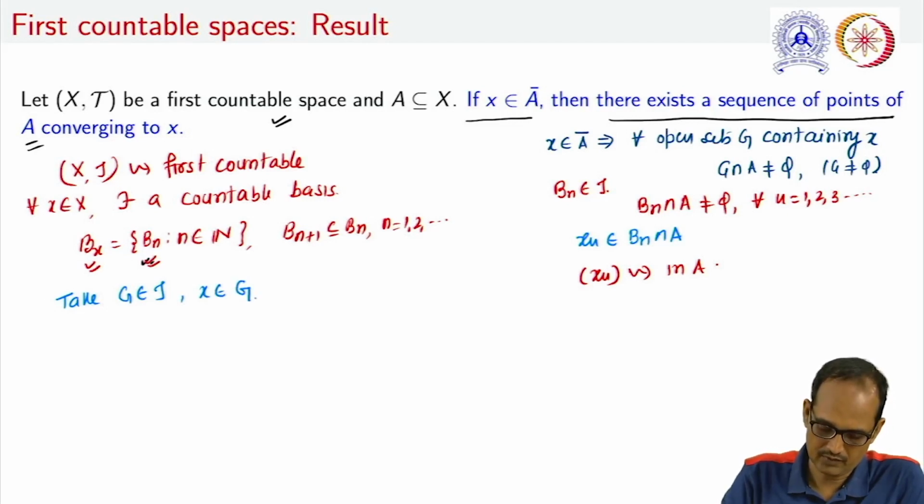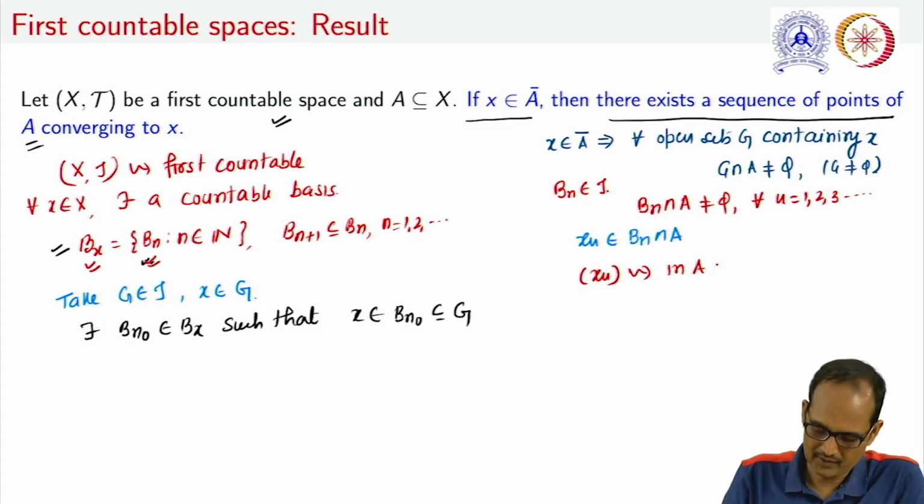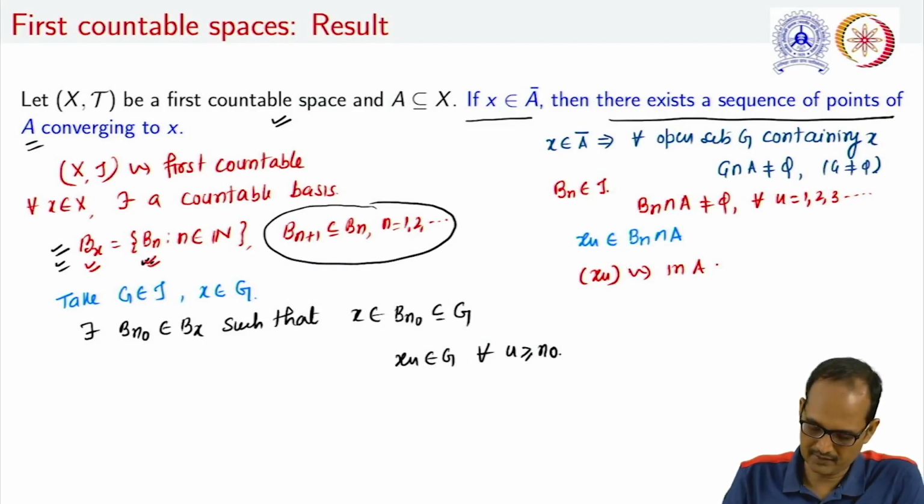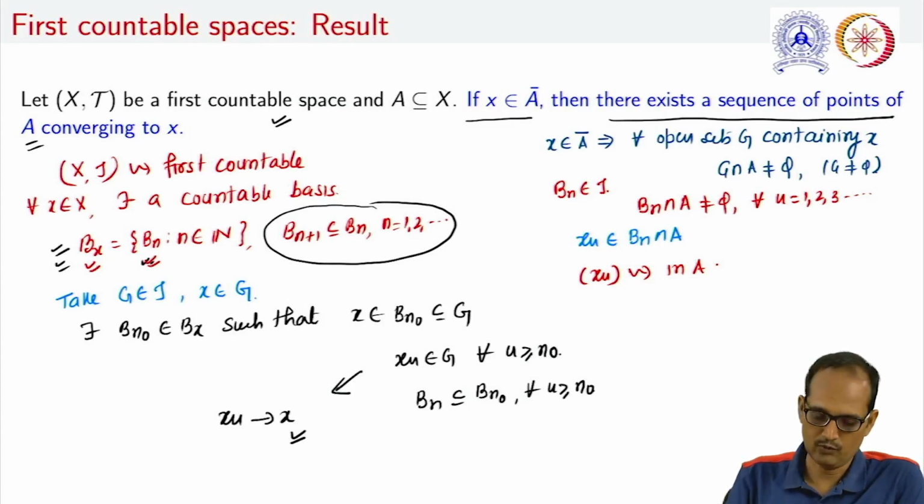Then by the definition of this basis, there exists an element Bn0 in this Bx such that x belongs to Bn0, and that is a subset of G. And from here, we can conclude that xn belongs to G for all n greater than or equal to n0, because of the property available with this basis, as this Bn0 is a superset of Bn for all n greater than or equal to n0, and therefore the sequence xn converges to x. That's all about the proof of this theorem.